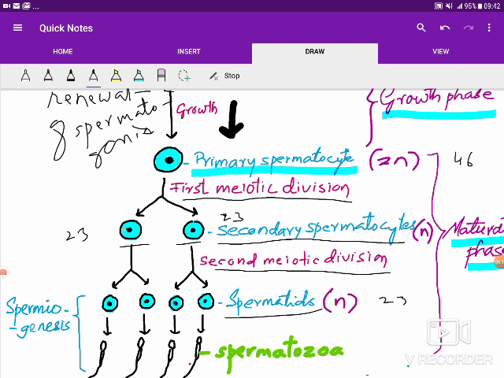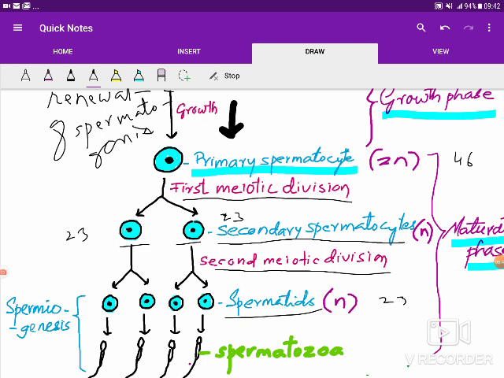One thing you have to remember here is that when a secondary spermatocyte divides by the second meiotic division, it is the separation of the chromatids, not the chromosomes. From each chromosome, the 2 chromatids get separated, and as a result the daughter cells will have 23 chromatids.